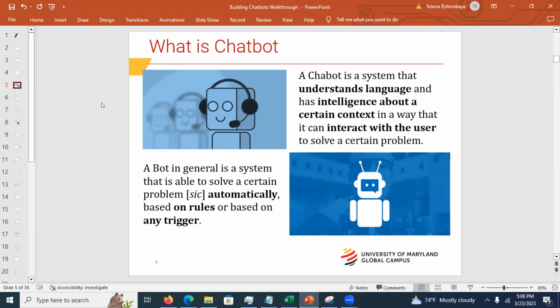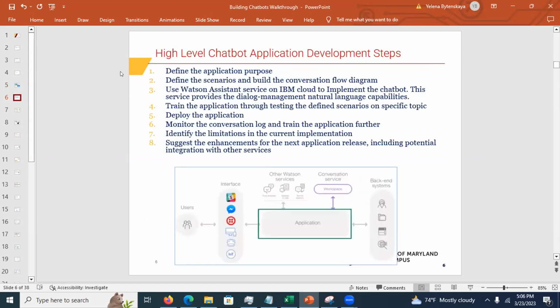Because it's not trained for that specific topic, right? So this is high-level application development steps. Elena, let me know when you would like to.